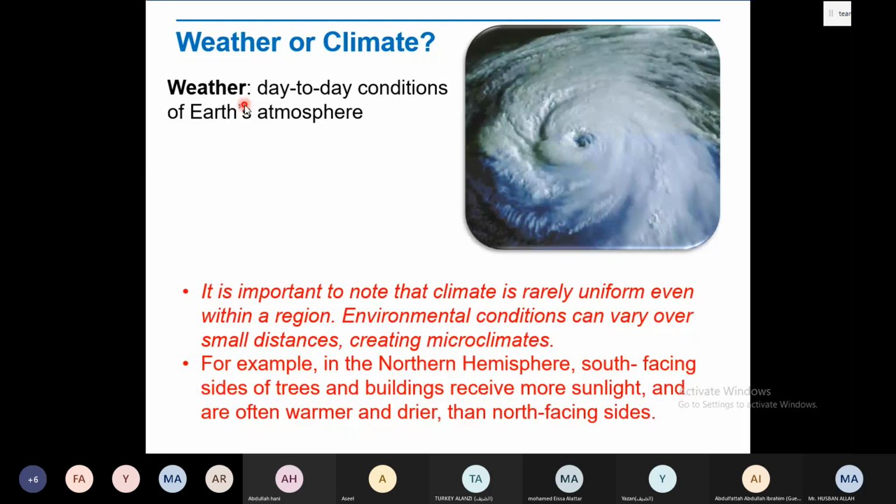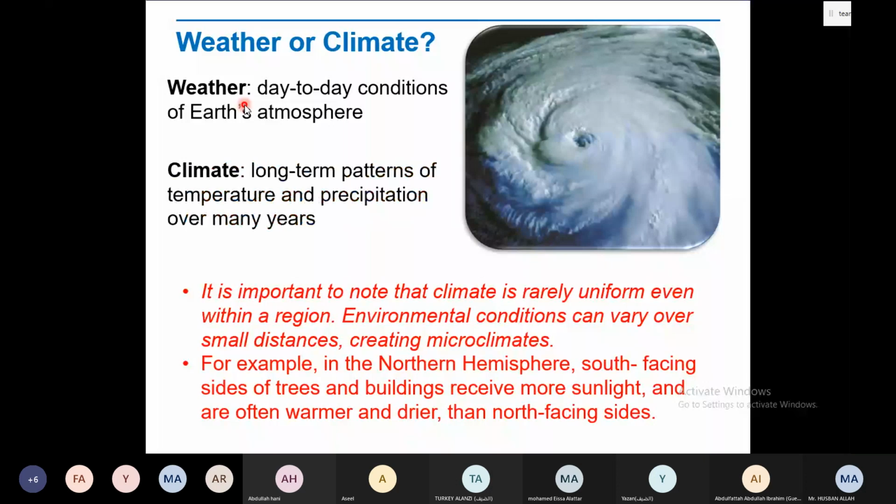The condition of the Earth atmosphere. So it can be changed from one region of the world to another region, right? Day-to-day conditions can change from one place to another place and from one day to another day. It can vary between days and it can vary between places. While if you're talking about climates, climates are not short term, right?